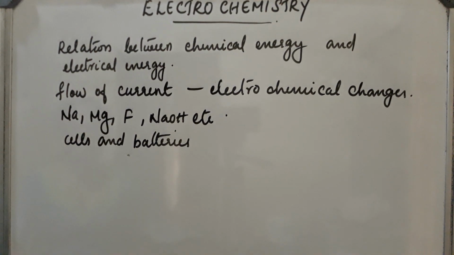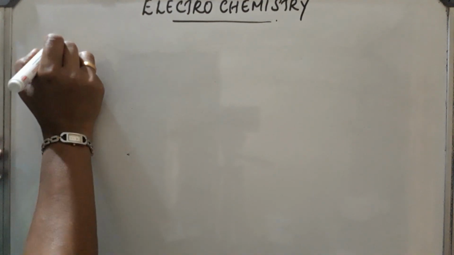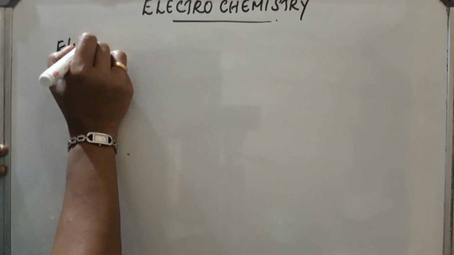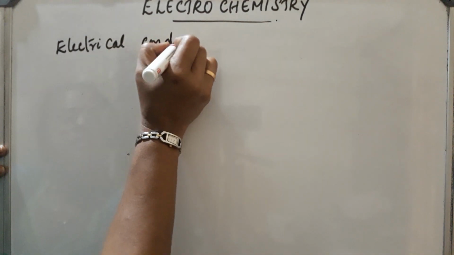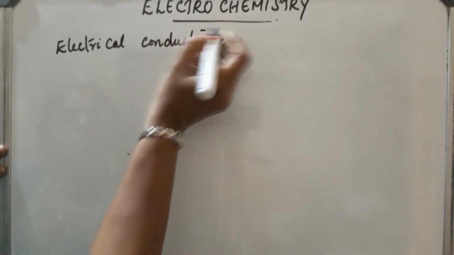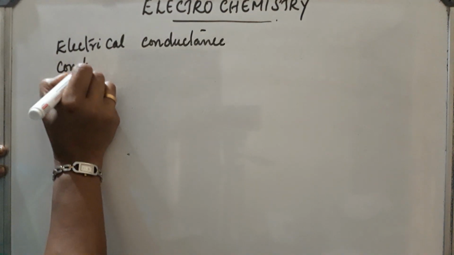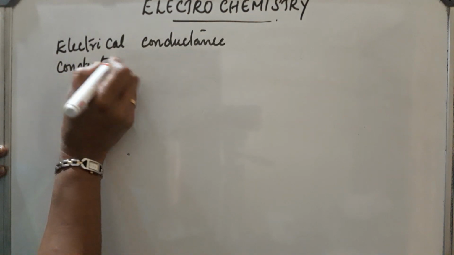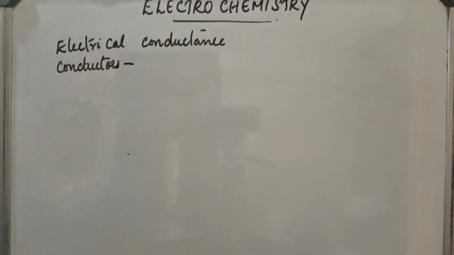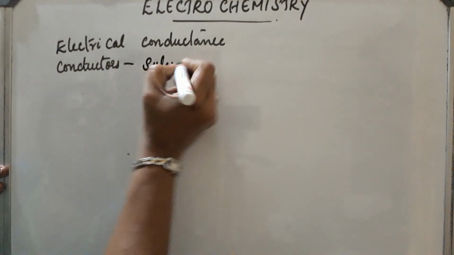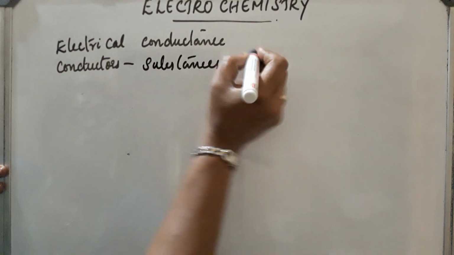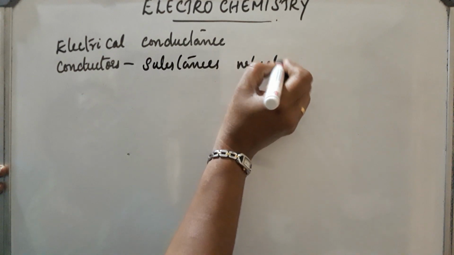Now, next let us discuss electrical conductance. What are conductors? Conductors are substances which may allow the passage of electricity.